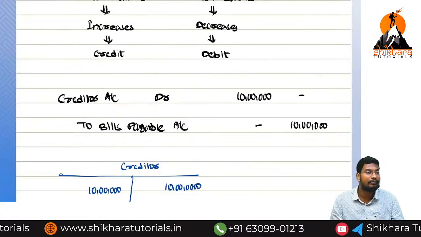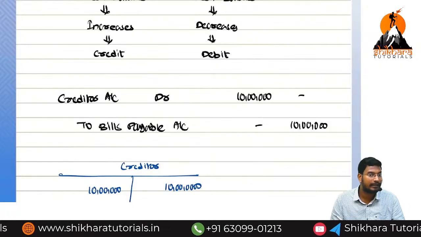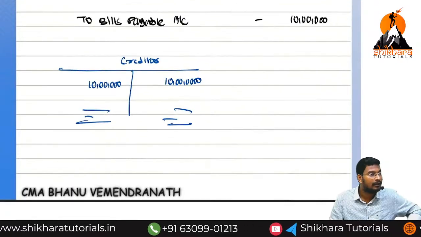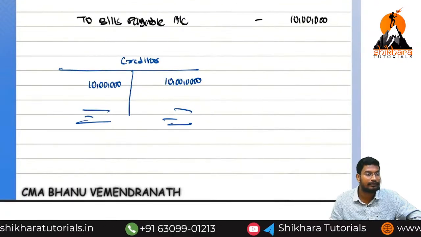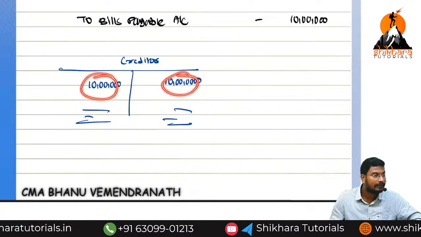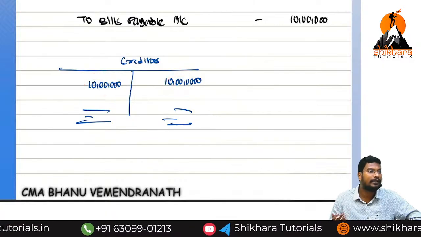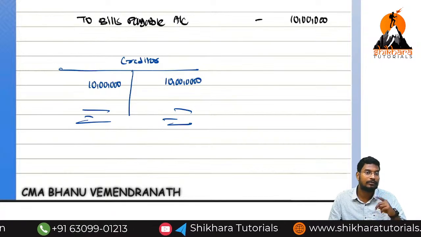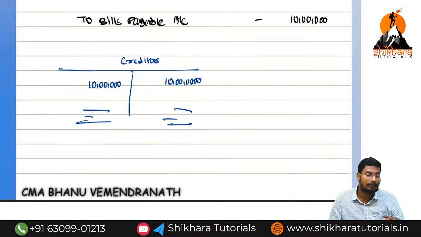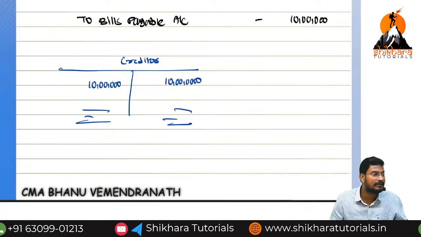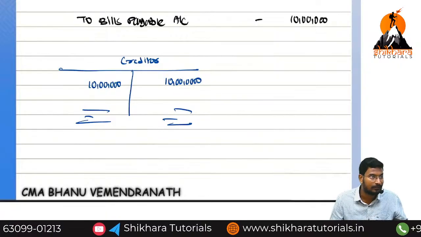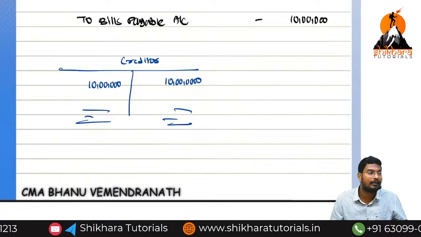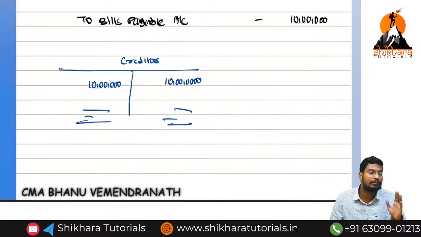We should not write the creditor again. Is the creditor value already there in our books of accounts? There is no creditor value in our books, already 10 lakhs here and 10 lakhs here. For that reason we already closed the creditor account. What accounts do we still have? Only two accounts, the purchase account and the bills payable account. We should not disturb the purchase account because it is an expenditure. So which account do we need to reduce now? Bills payable. So what is the entry? Bills payable account debited to cash account.